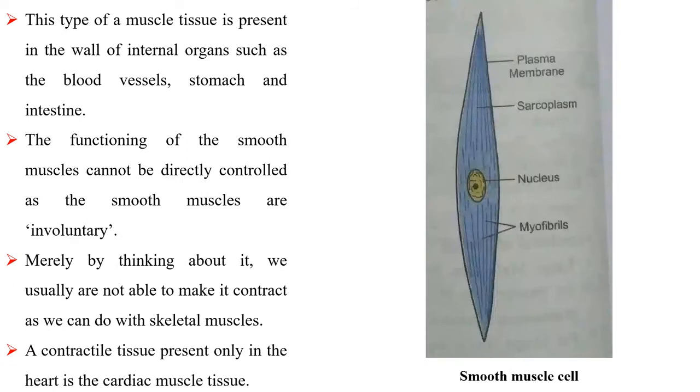This type of muscle tissue is present in the wall of internal organs such as the blood vessels, stomach, and intestine. The functioning of the smooth muscles cannot be directly controlled as the smooth muscles are involuntary. Merely by thinking about it, we usually are not able to make it contract as we can do with skeletal muscles. The contractile tissue present only in the heart is cardiac muscle tissue.